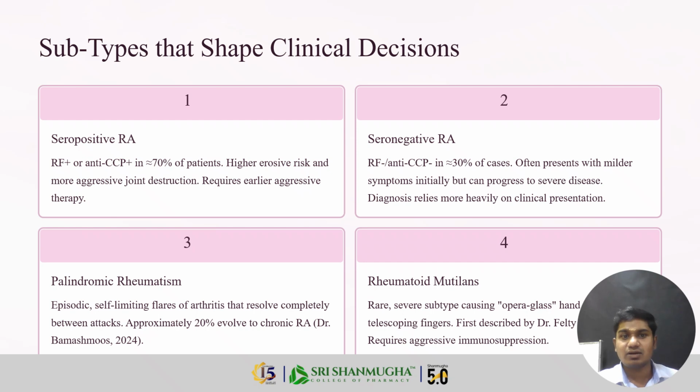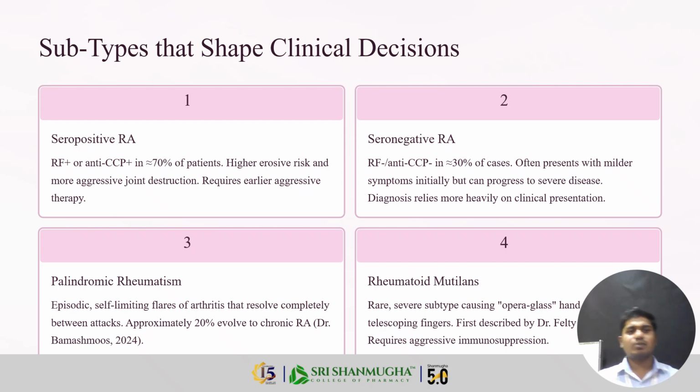Next one is seronegative rheumatoid arthritis, negative for rheumatoid factor and anti-CCP, in 30% of the cases. Often these patients have milder symptoms initially but can progress to severe disease. Diagnosis relies more heavily on the clinical presentation. The patients have symptoms in synovial joints, cartilage and bones. First of all, do the RA factor test. The normal value is 14.